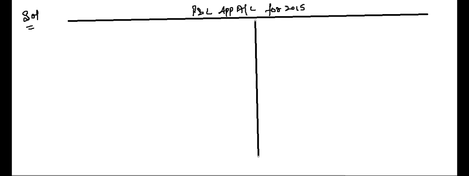Okay? So I'll say by profit, the profit for the year 2015 is 40,000 and profit sharing ratio between X, Y and Z is 5:3:2.